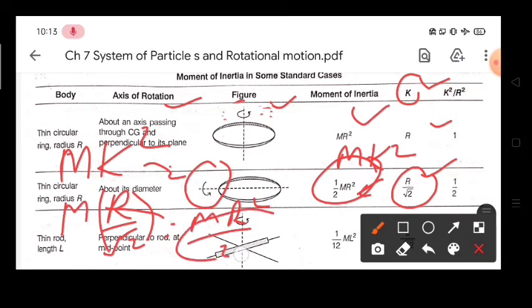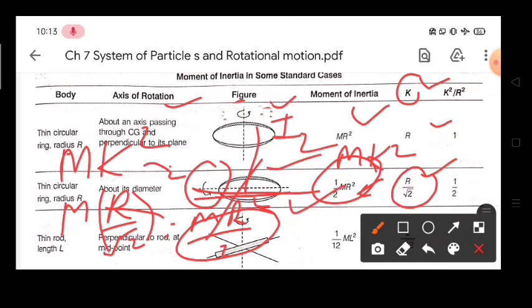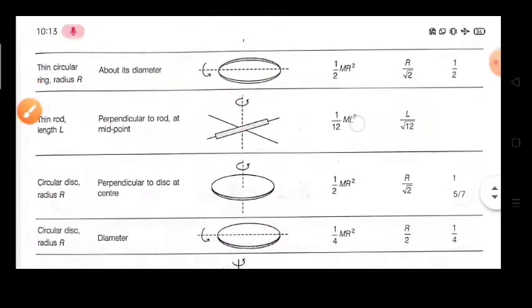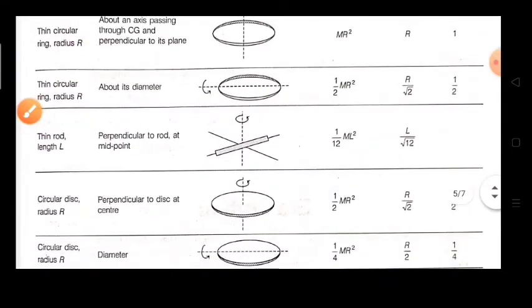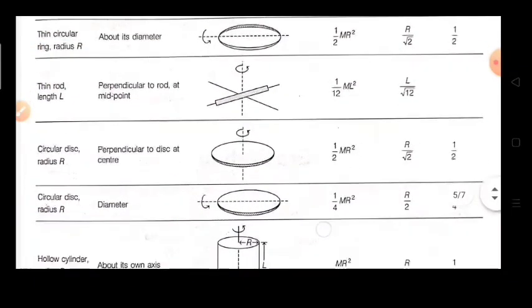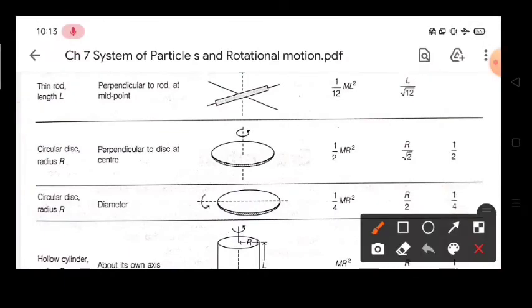And why is it half? Because here we have applied the perpendicular axis theorem, because moment of inertia about this axis, Ixx and Iyy, is just half of Izz, because summation of Ix and Iy gives you Iz. Similarly, you have the next case, that is thin rod and after that circular disc, and their values are given. You have to note down all these values.